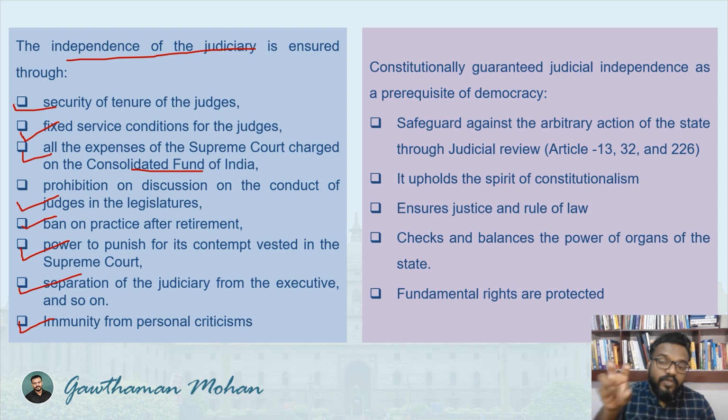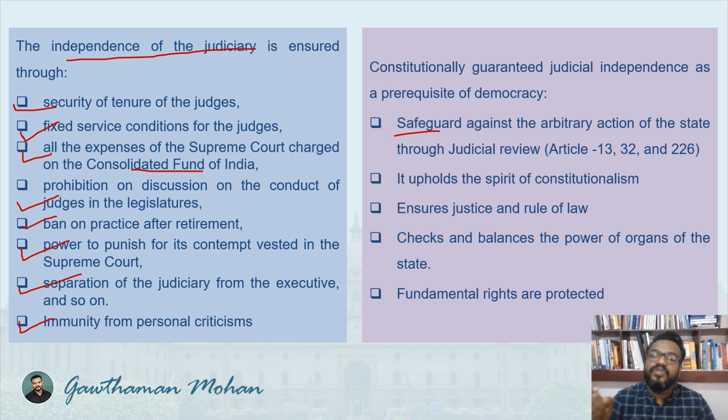So that point you need to address: how can you ensure independence of judiciary? Because if this independence is ensured, then only they can work properly. Now the other question is, is it a prerequisite of democracy? What are the points you can address here? Both the points you can take and elaborate here, but what are the important points? One is that the judiciary is a safeguard against the arbitrary action of the state. Whenever the state feels like they are supreme and they need to take decisions in an arbitrary way, there is the judiciary to check that.